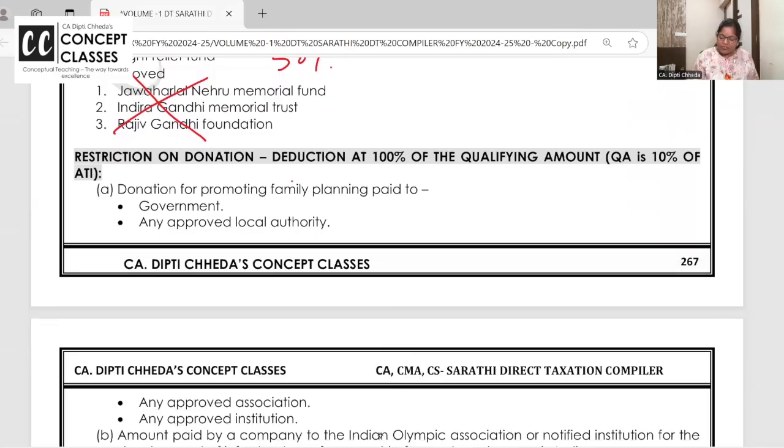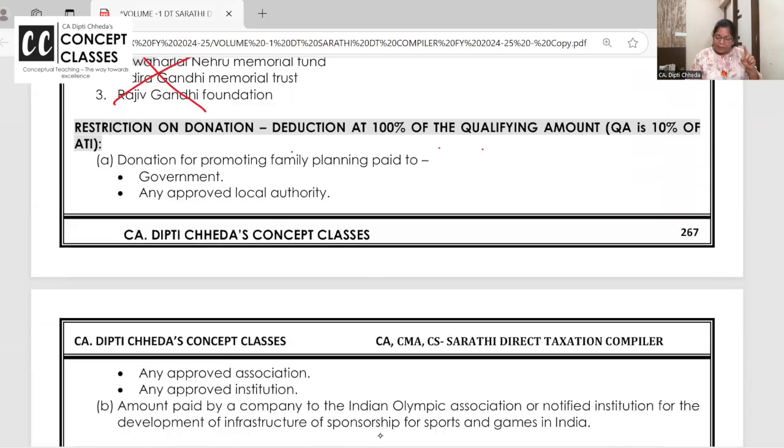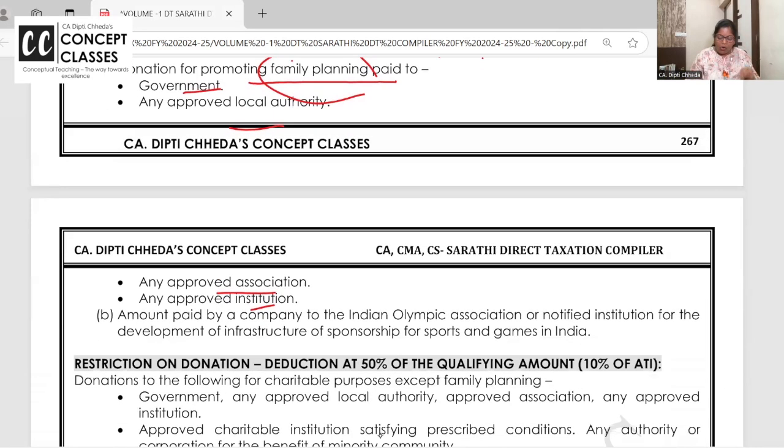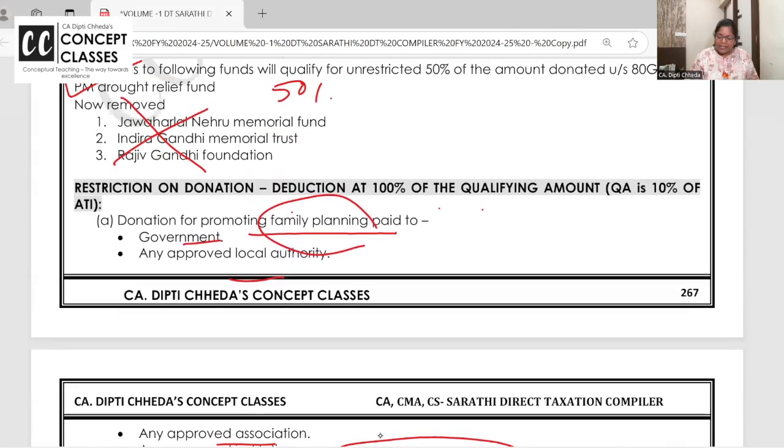Now, restrictions on donations, 100%. 100% is allowed for family planning. For promoting family planning, you have paid the amount to the government, local authority, or approved associations and all. For family planning, or you are a company and you have donated to the Indian Olympic Association, only two, then deduction is allowed 100%.